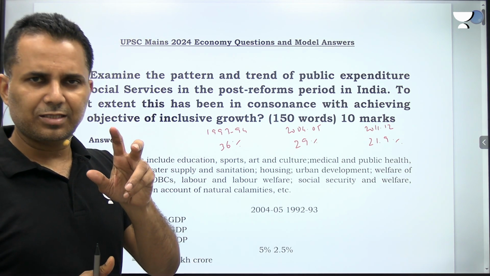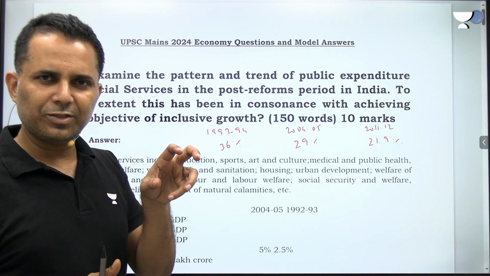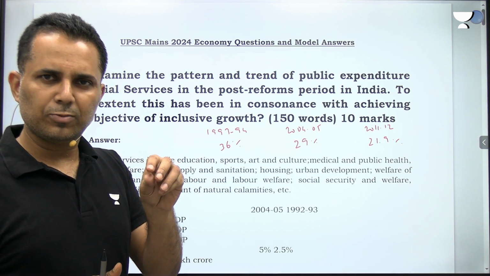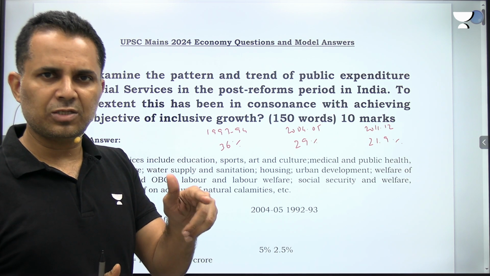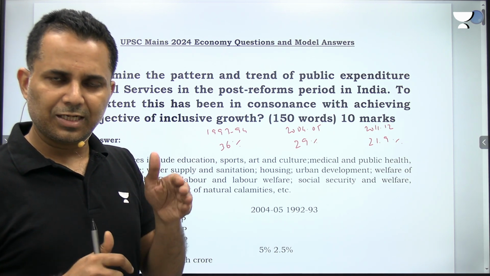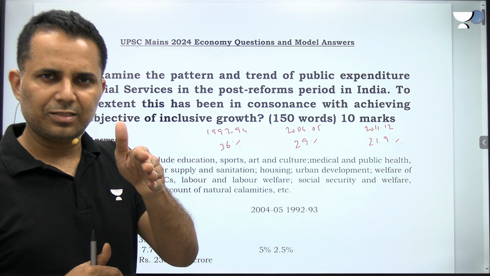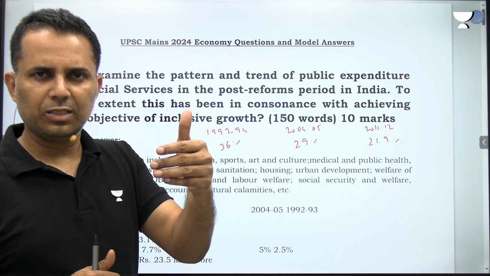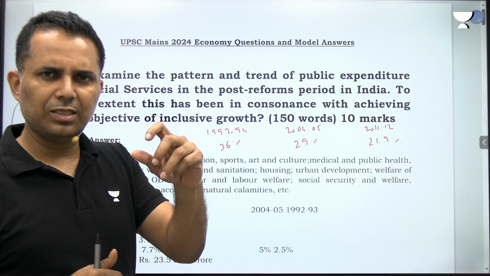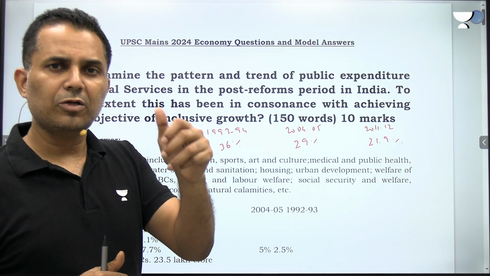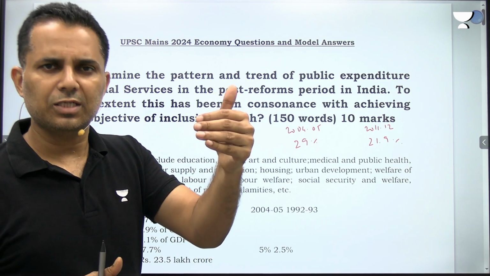But the crux of this question is that inclusive growth is possible not only through expenditure on social services, but it also requires expenditure on infrastructure. That is the crux. We spent on social services with whatever resources we had, but the expenditure on infrastructure was missing. That is the reason we have not seen enough job creation, and the inclusive growth objective has not been achieved. It has been achieved only to a certain extent.